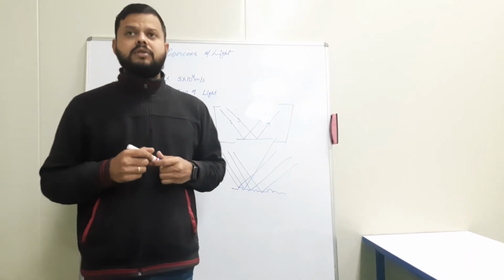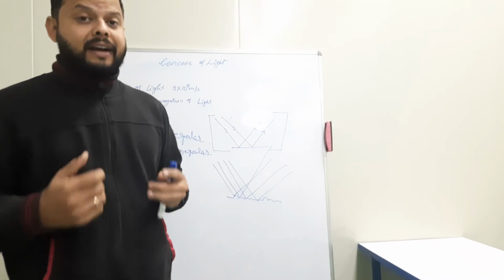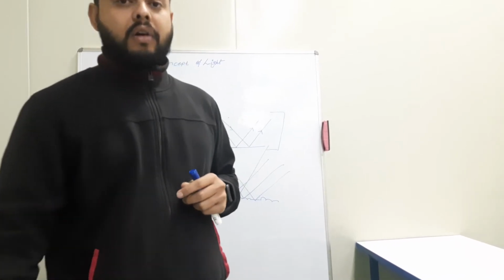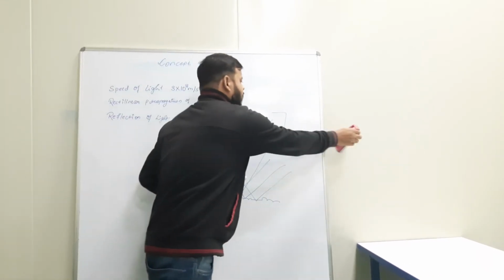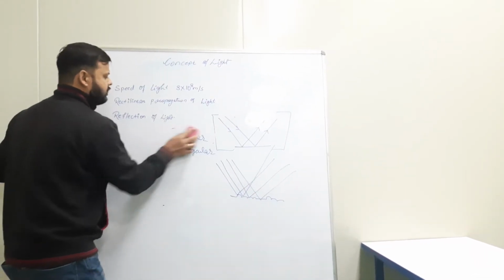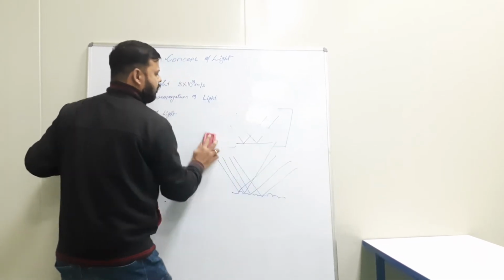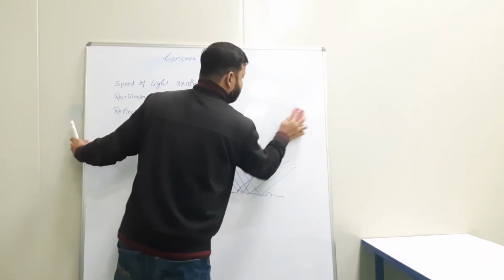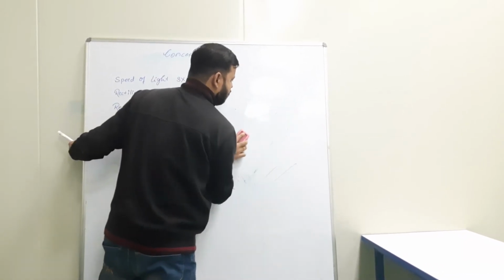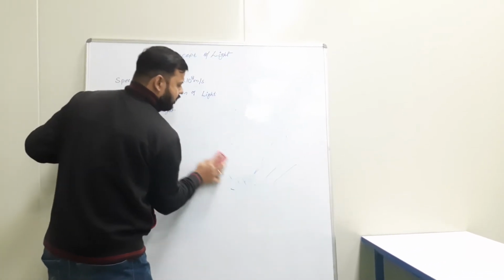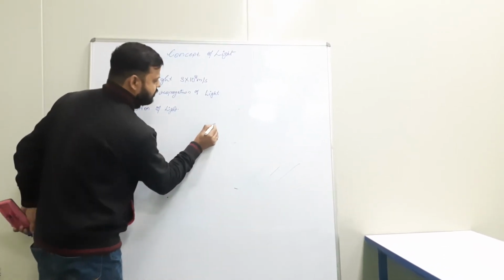So this is what is called reflection, and it is classified into two types, that is regular reflection or irregular reflection. Now when we say reflection of light on a polished or plane surface, how will the light behave? How will the light reflect, how will the light fall on the surface? Consider this as a plane surface.